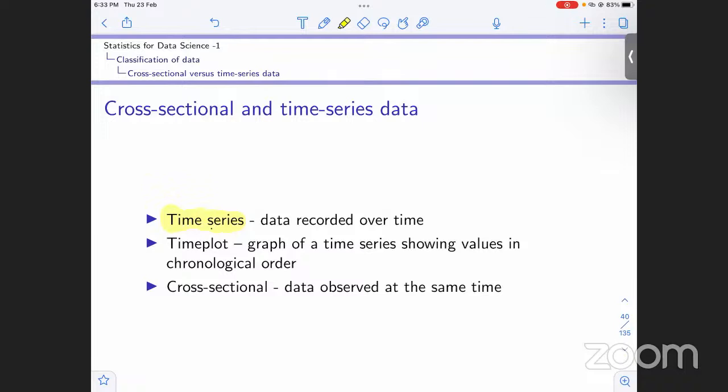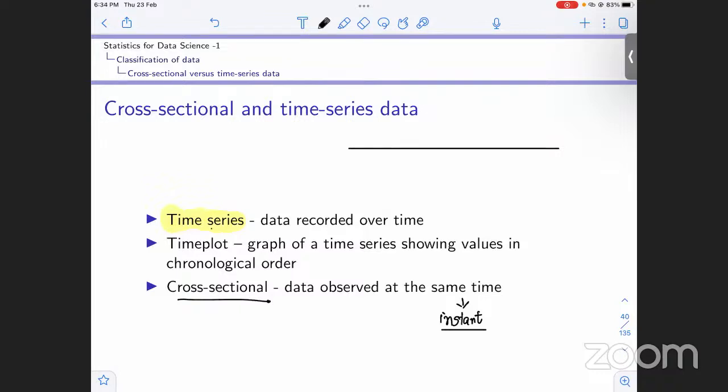Now what is cross-sectional data? Before getting to the time plot, let me explain cross-sectional data. It is data that is observed at the same time, meaning at an instant. For example, if a company like Netflix kept track of its users throughout the year 2022, collecting the data over the entire year, this is time series data because it is collected over a period of time.